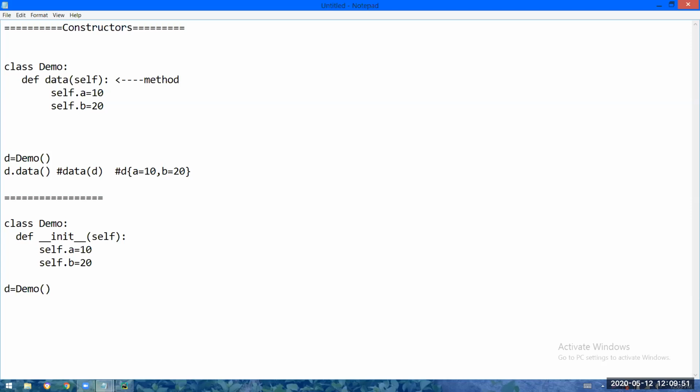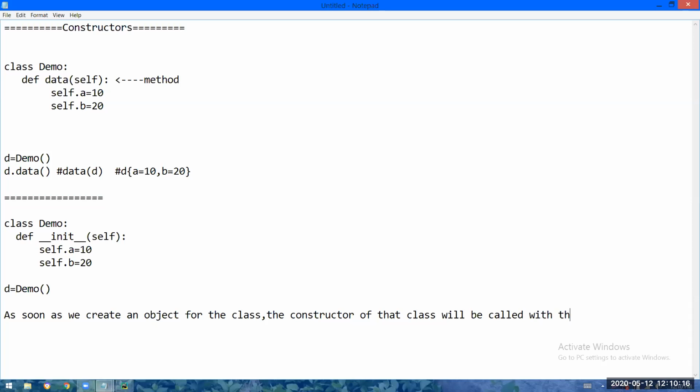Remember the most important point: as soon as you create an object for the class, the constructor of that class will be called with that object.